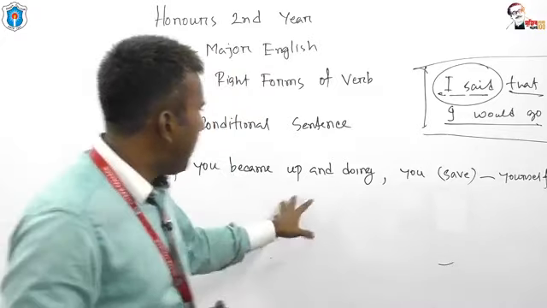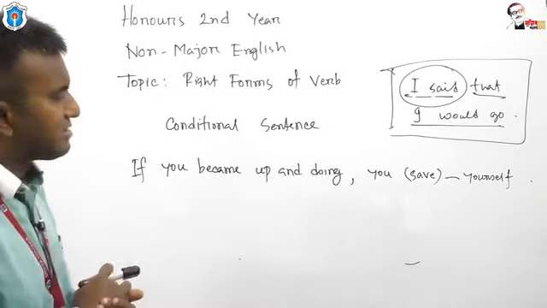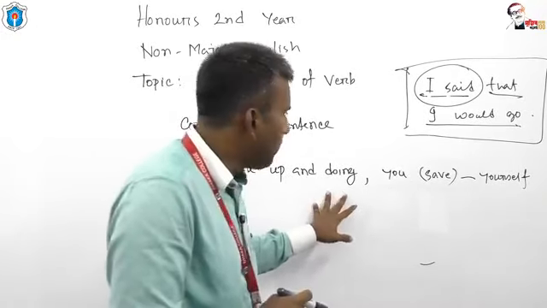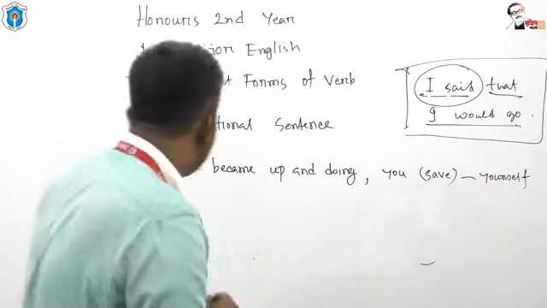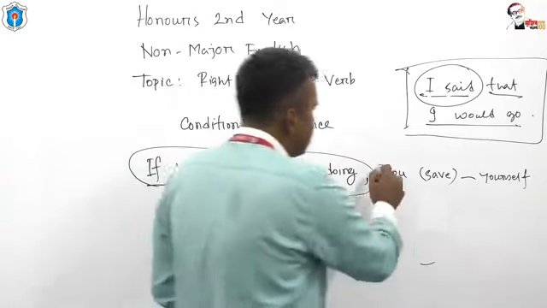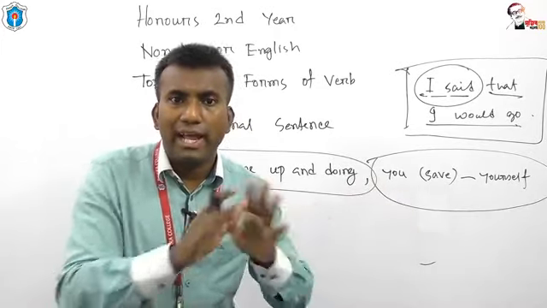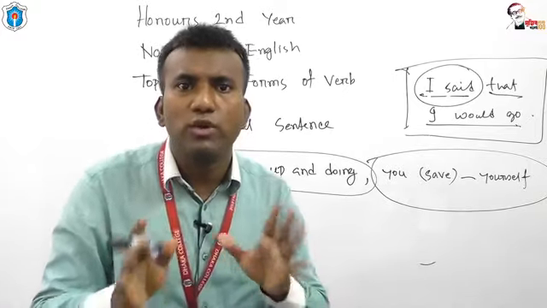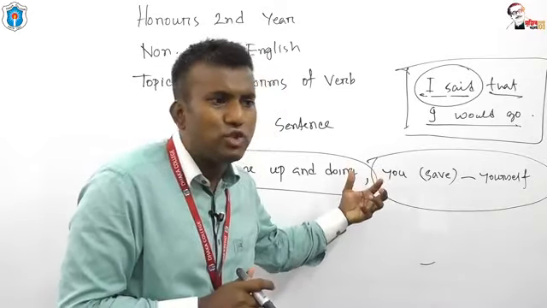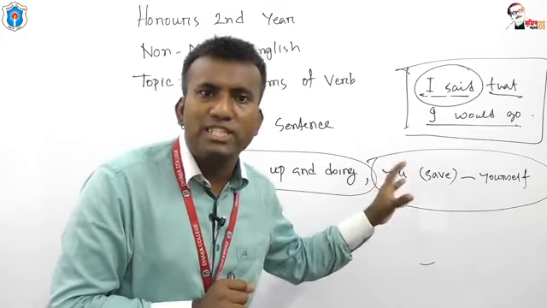Okay, if you became up and doing, you dash yourself. What should be the answer, my dear students? If you became up and doing, you dash yourself. Look at this, this is the subordinate clause and this is the principal clause. Actually, this is an example. I haven't taught you the rules and regulations related to conditional sentences yet. Actually, I want to make you understand something about the question pattern. Okay, then I will tell you the rules and regulations.